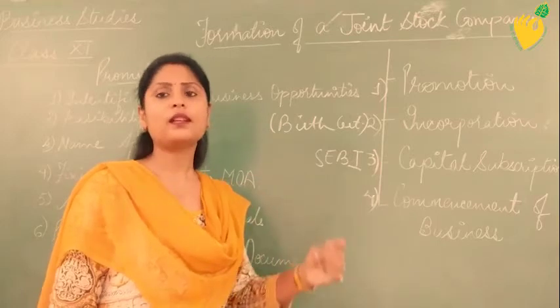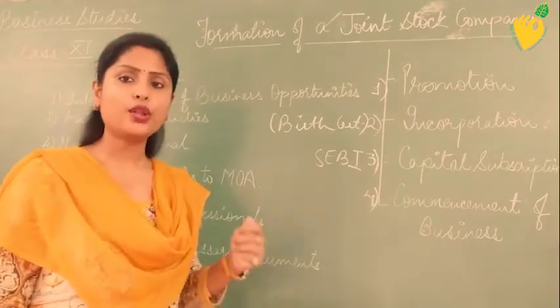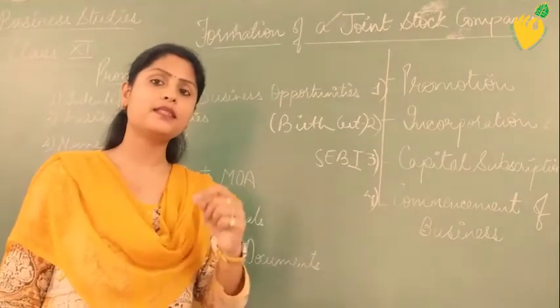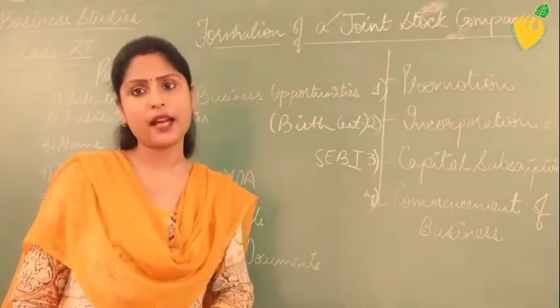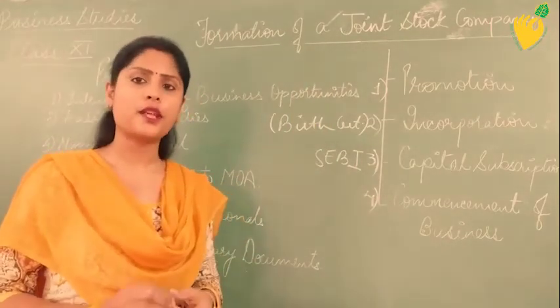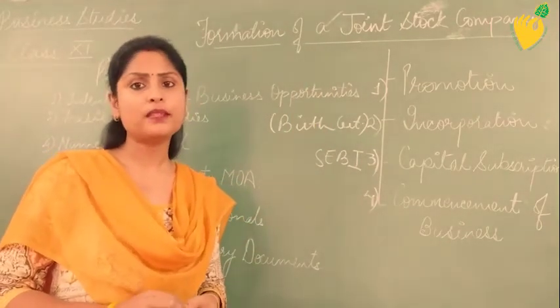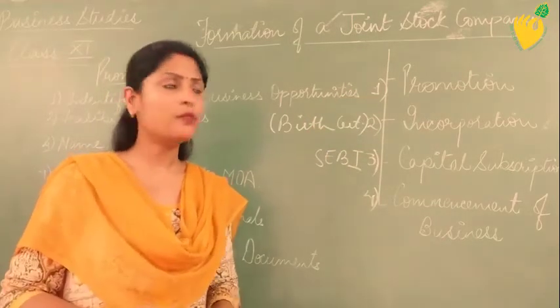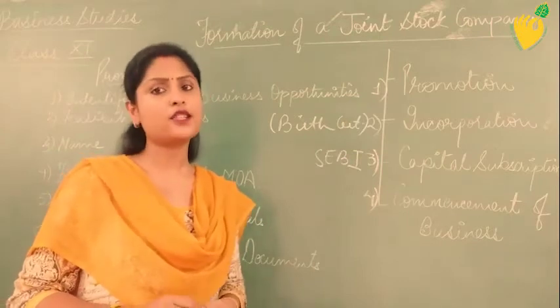When the owners or the promoters receive this last certificate, the company can finally start its business transactions. I hope this quick gist of all the 4 steps is clear to you all. We will be studying each step in separate videos. Here we are starting with the first step, that is promotion.